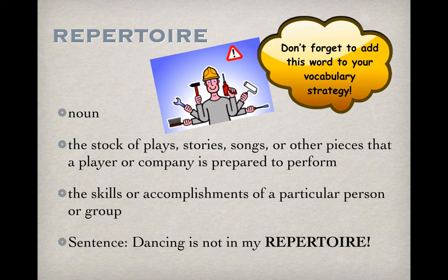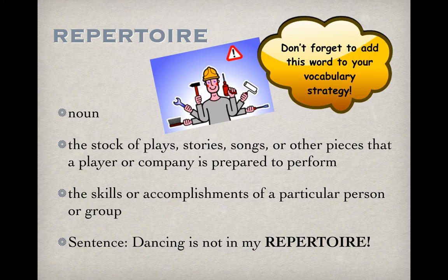Also, sometimes a particular person or a group of people will have a set of skills that they'll refer to as their repertoire. And the picture is used to show various skills that this one person has, but they're all a similar skill, which obviously has to do with construction or building. The sentence reads, dancing is not in my repertoire. Basically, what that is saying is that dancing is not one of my skills or accomplishments.